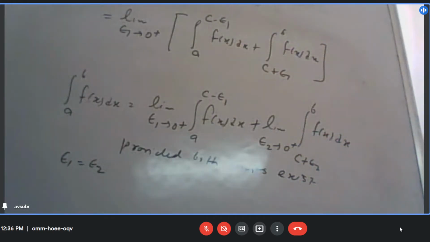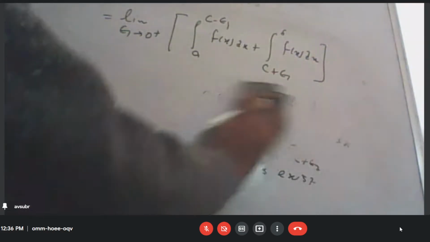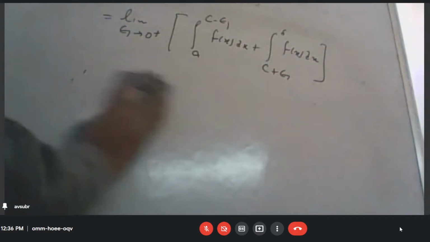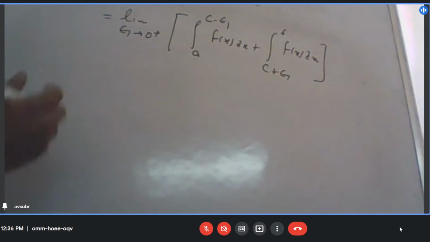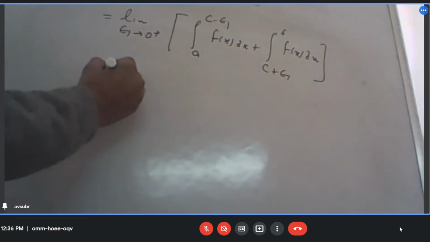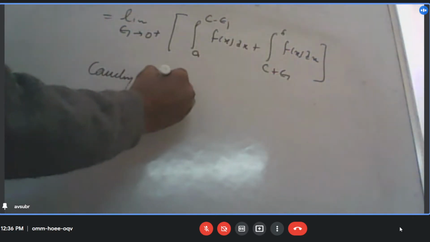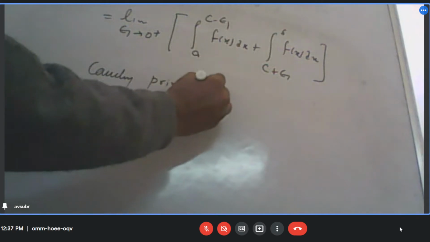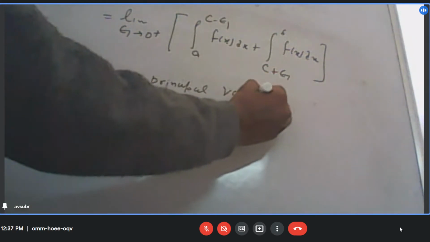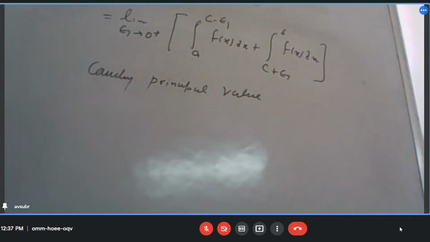Can I write it like this? Okay, and this is known as the Cauchy principal value for integrals.